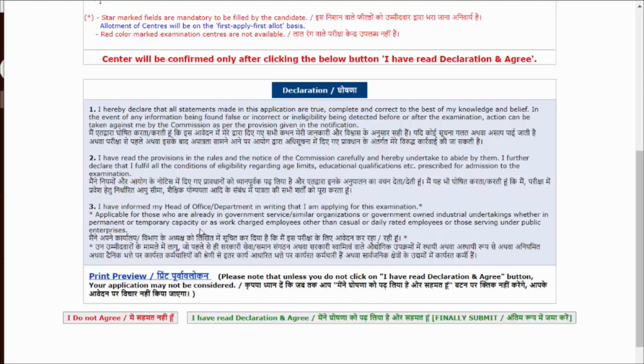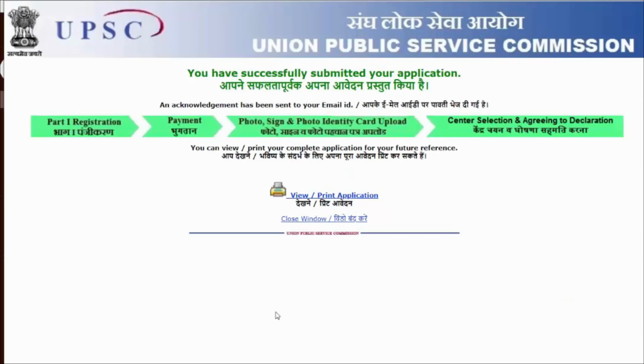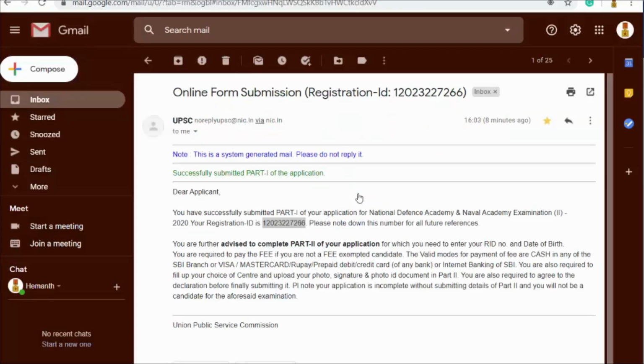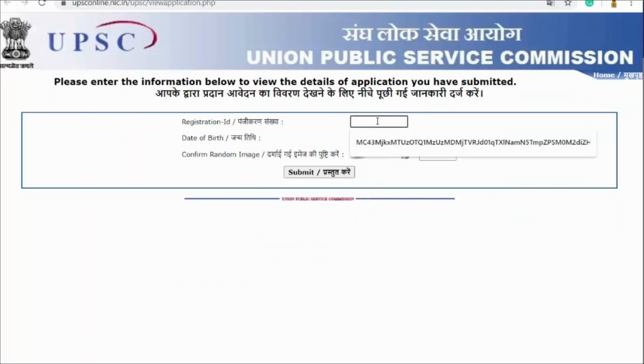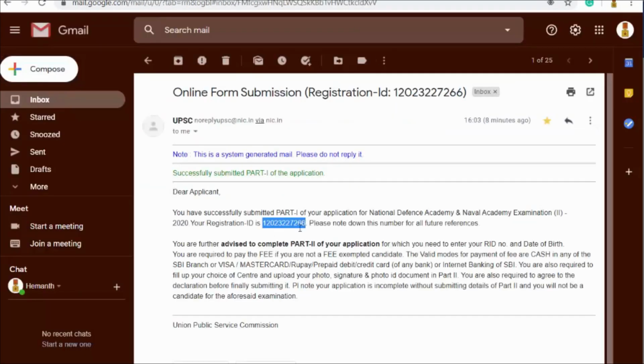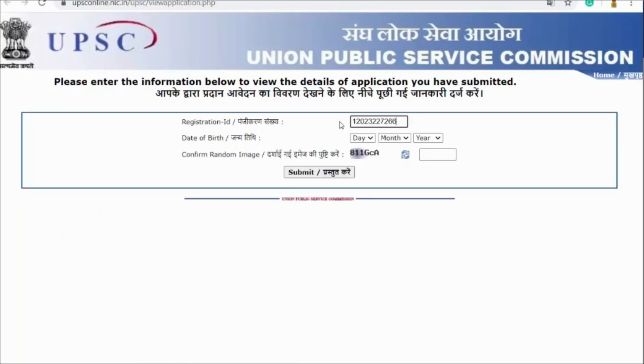You will simply read the other important ones also, and you have even informed your head of office or department in writing that you are applying for this examination, applicable for those who are already in government service, and similar organizations. Click on I have read declaration and agree to this. Simply click on view or print the application form. It will again ask you for your registration ID. I'll go back, copy this one and then type it here.